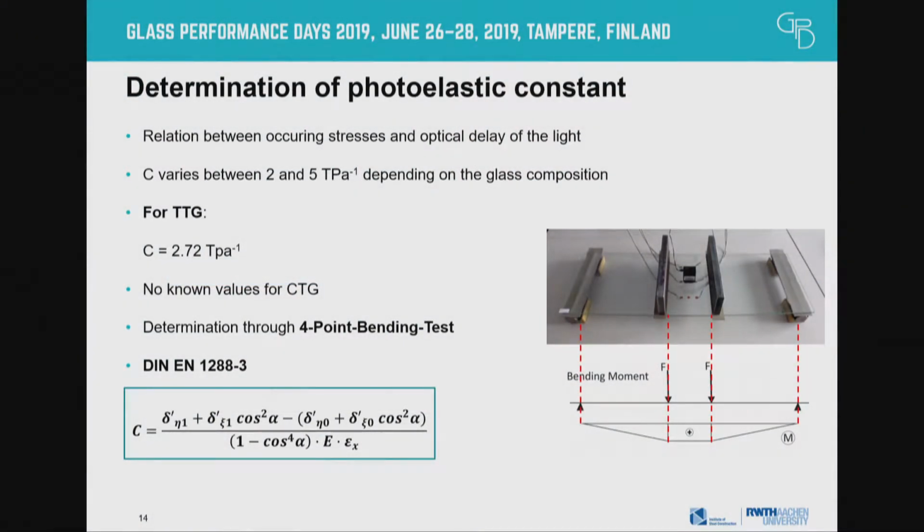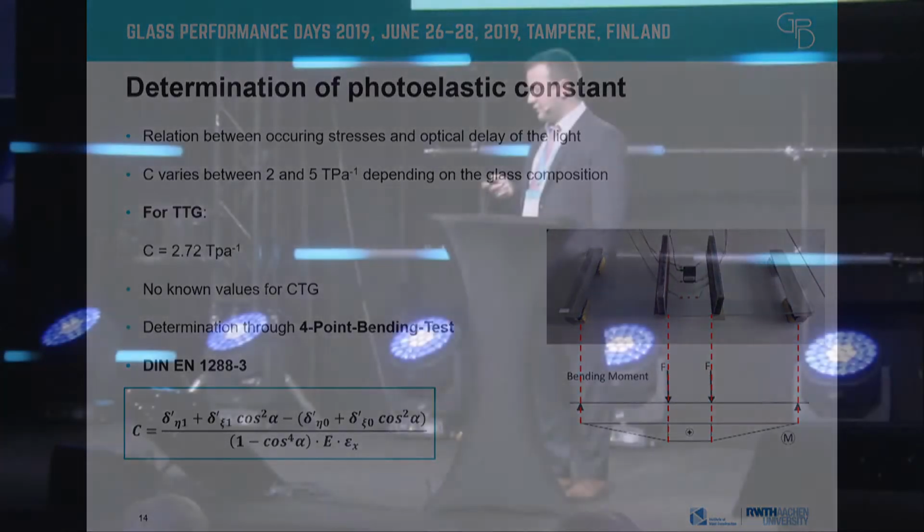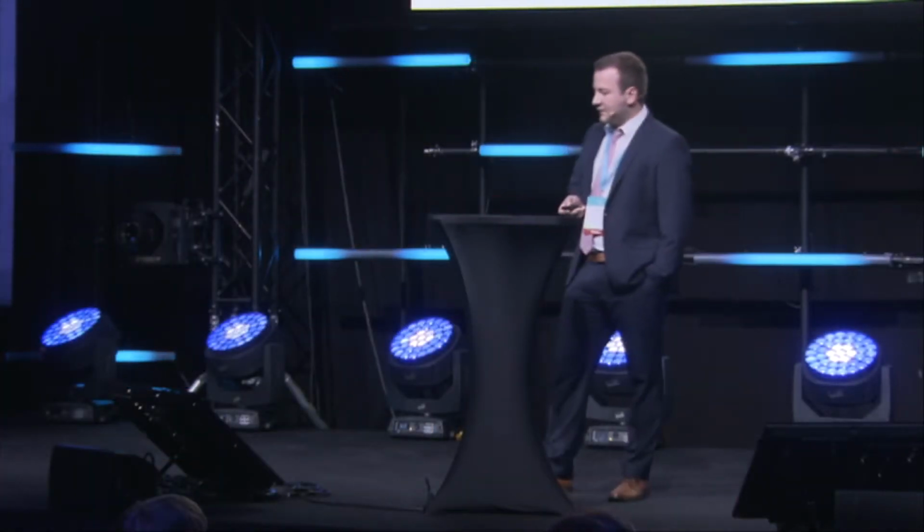We had to measure in 2 states. In this formula, you can see, if you remember, the deltas are related to the stress, and they have the index 1 and 0, where 1 is after loading, and 0 is before loading. So we put the stresses in relation. This is simply Hooke's law with the E modulus of glass, and the strain was measured also. I will show you exactly how we did it. This is the procedure.